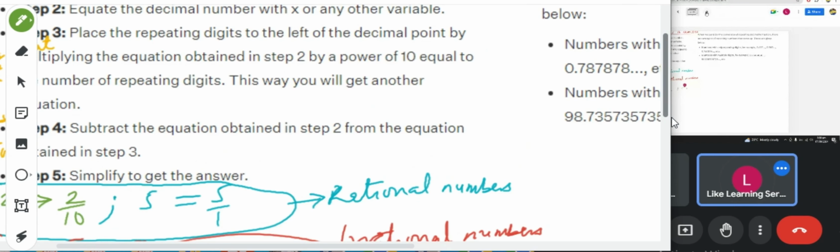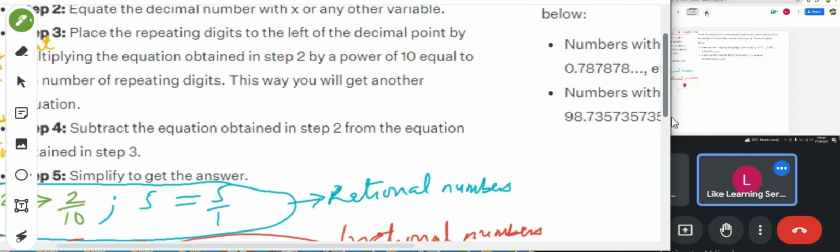This is the step, and I'm going to illustrate it with an example. Let's go through the steps first. Identify the repeating digits in the given decimal number. Equate the decimal number with x or any other variable.